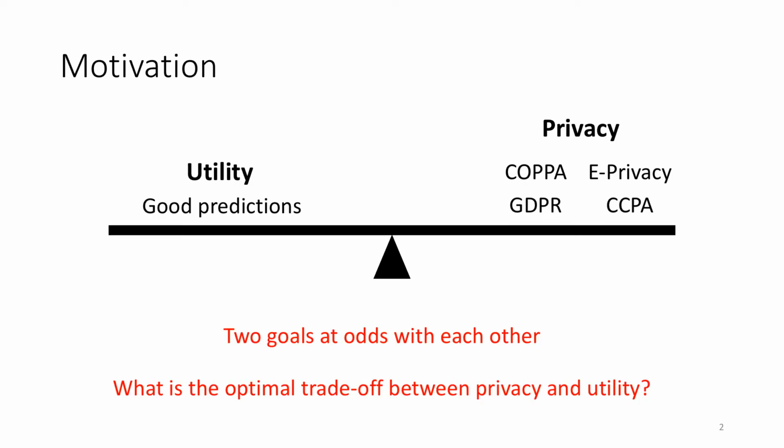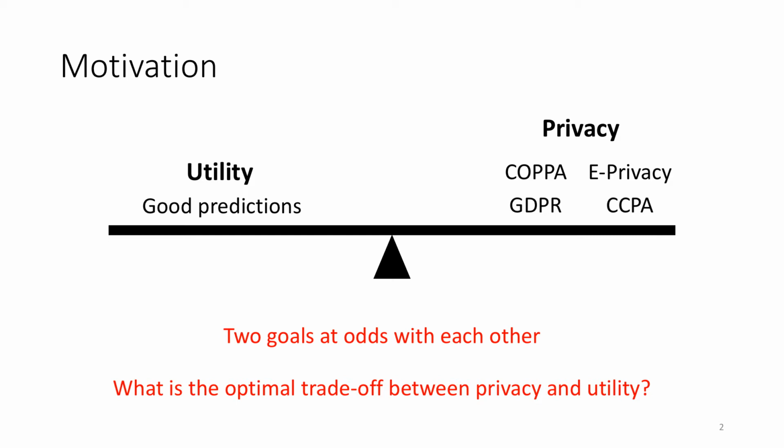Data holders have been pushed by their own good conscience and various laws such as COPPA, GDPR, e-privacy, and CCPA to protect the data of their users. And data holders can protect their users with a plethora of privacy-preserving techniques constantly being proposed. However, selecting the right one to use can be a tricky task because these data holders still want to maximize how well their models perform. Or in other words, they want to make sure that their models still make good predictions. And as we know, these two goals are at odds with each other.